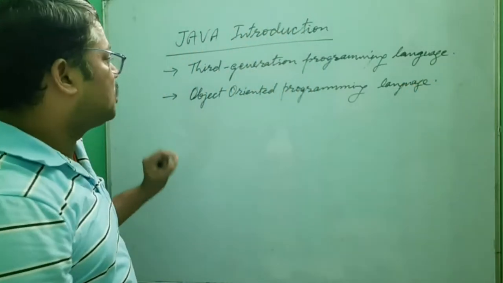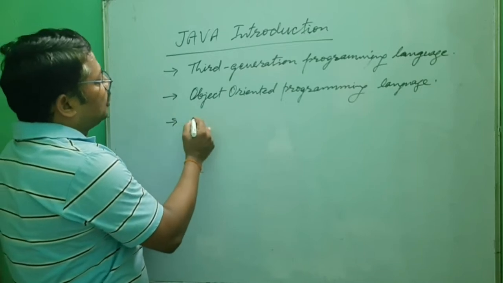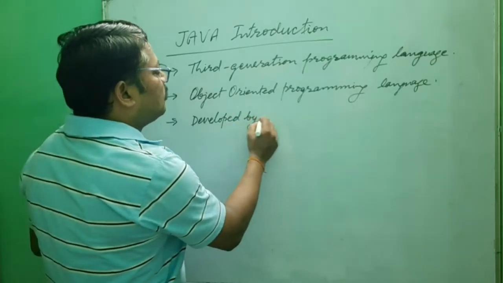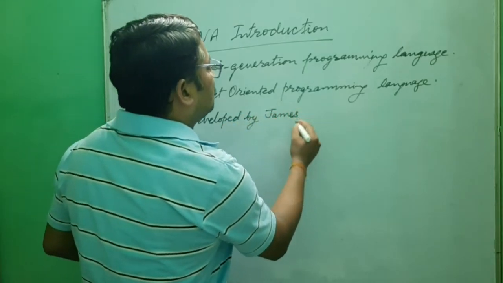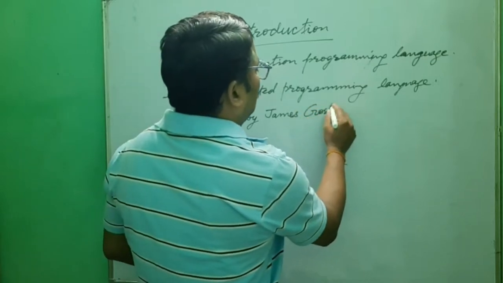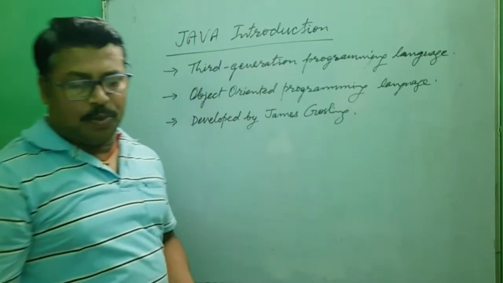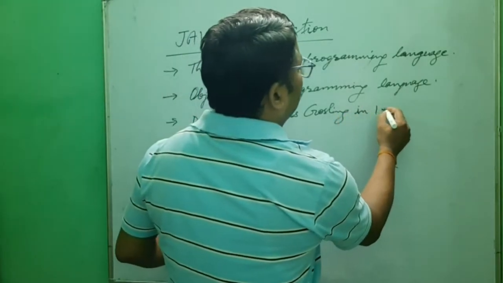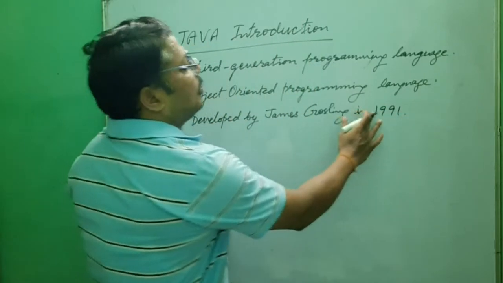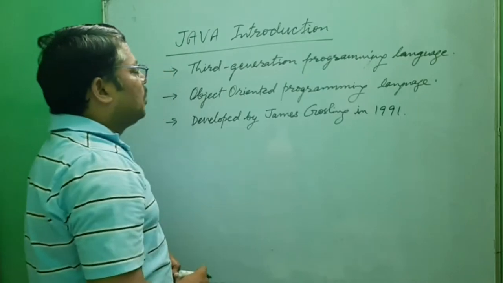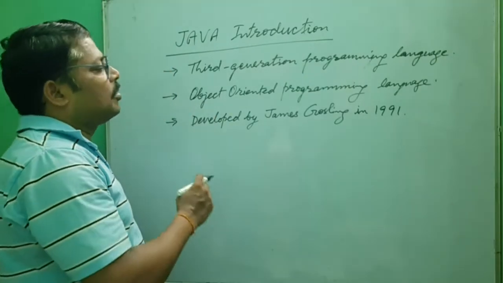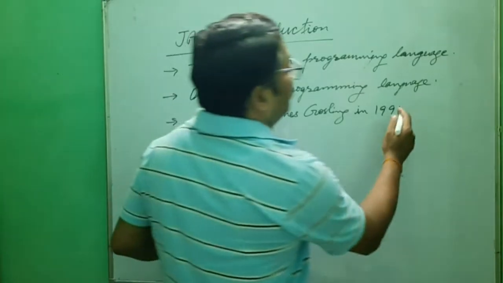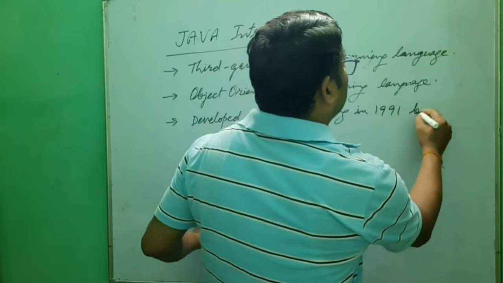Another thing is that Java was developed by James Gosling. So this programming language was developed by James Gosling in 1991. But actually it was developed for a different purpose. It was developed for portability, but after that it was developed in 1990 by Sun Microsystems.